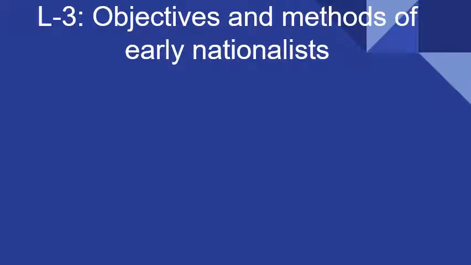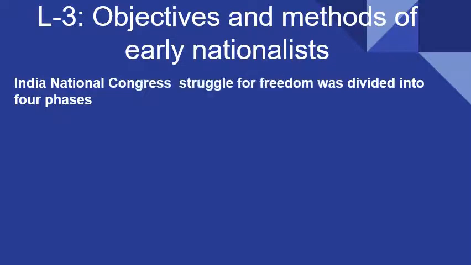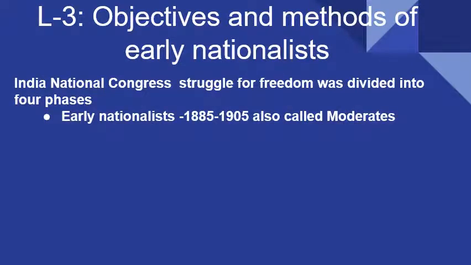Okay, class. So today we'll read lesson 3 of history, class 10th, and the lesson name is Objectives and Methods of Early Nationalists. So before that, we'll see that the Indian National Congress was founded in 1885 and it paved the way for the freedom struggle. But the Indian National Congress struggle was divided into 4 phases, and in this chapter we are reading just the first phase, that is the early nationalist phase.